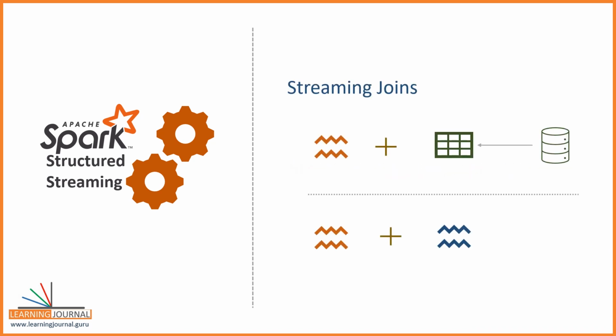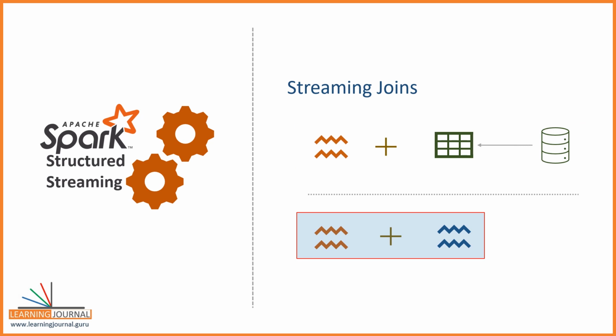Similarly, when you are joining two data frames, you may have one of the following situations. In the first scenario, one side of the join is fully known. Why? Because it is a static data frame. And you have all the information you need on the static data side. Hence, you can perform the join immediately. We do not have to keep something in the state store for future use.